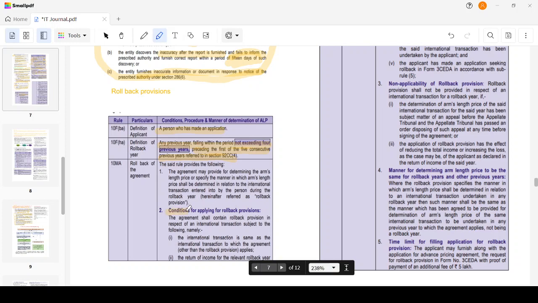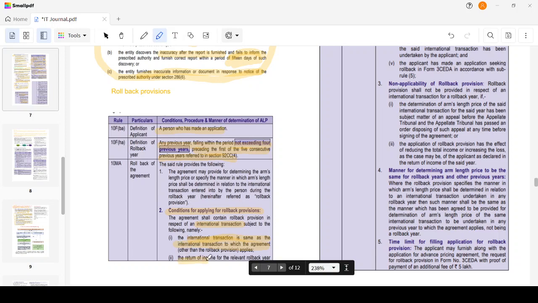Conditions for applying the rollback provision are so important. The agreement shall contain a rollback provision in respect of an international transaction subject to the following. The international transaction is the same as the international transaction to which the APA applies. The same transaction has been carried out for the immediately preceding 4 financial years. Then rollback provisions will be applicable.